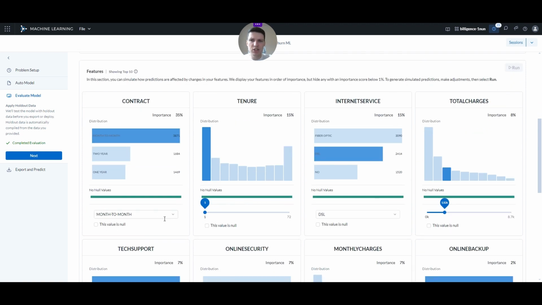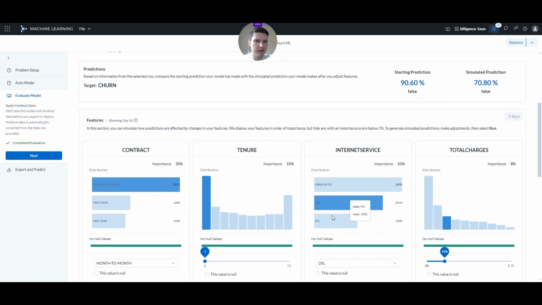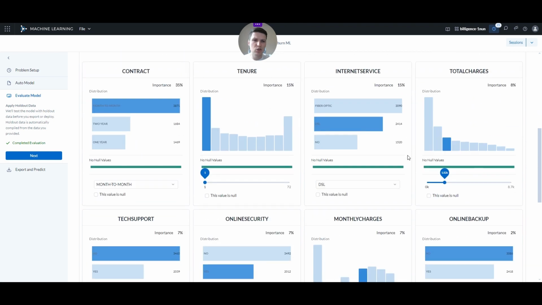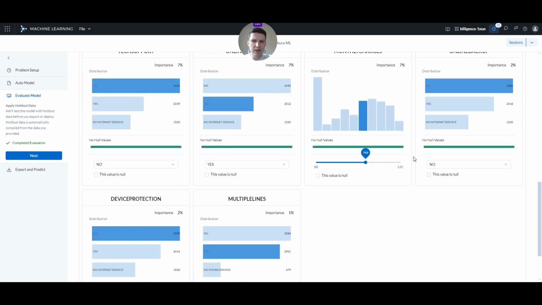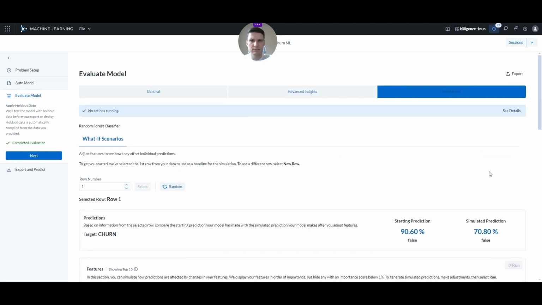So for example, here I changed the values of contract to month and lowered the tenure to just 1, so a person is just barely starting with us. And we can see that together with the other values of those other features here, the model is saying, no, this person is probably going to stay with us. The prediction value, the percentage is around 70%. So it's quite likely that the person will actually stay with us.